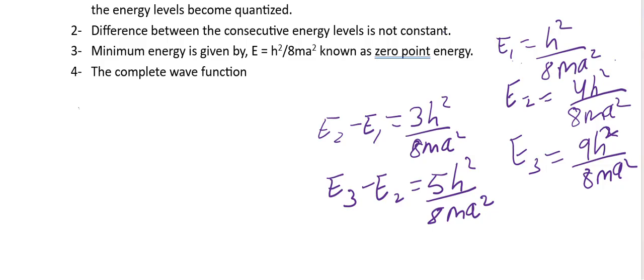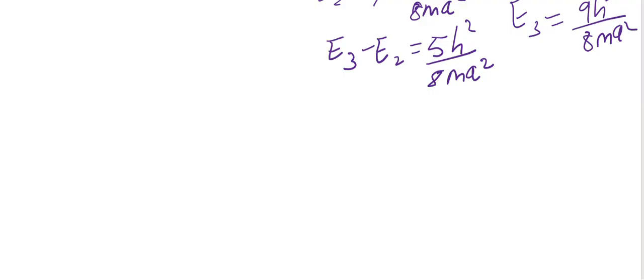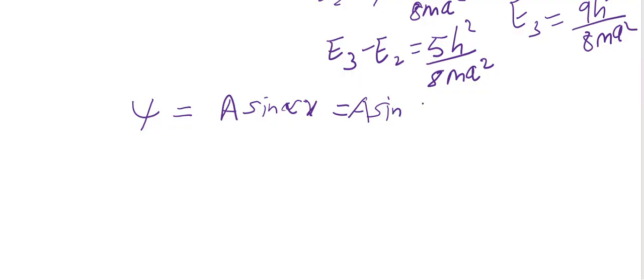Now, to find the complete wave function, we will apply the condition of normalization. Because we have obtained the value of alpha, I can write the wave function psi is equal to A sine alpha x, and that is equal to A sine n pi by a into x.